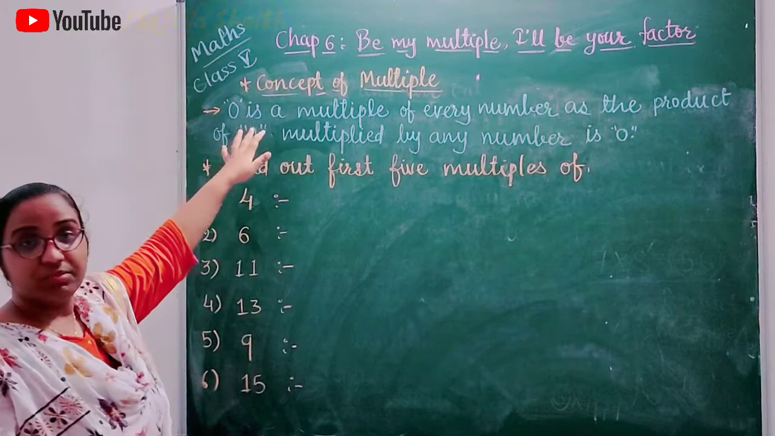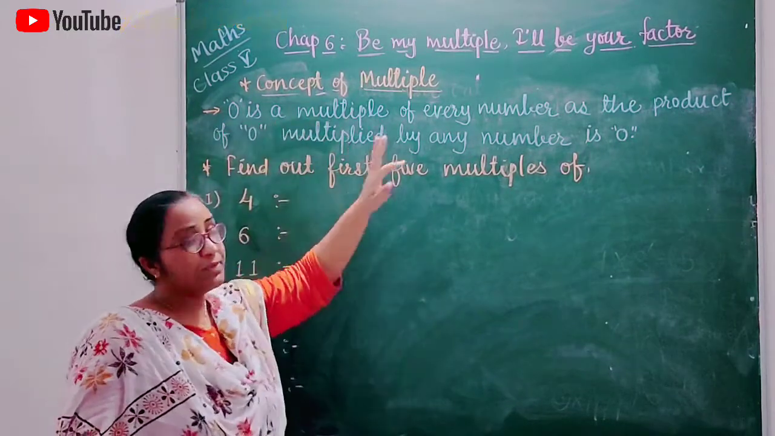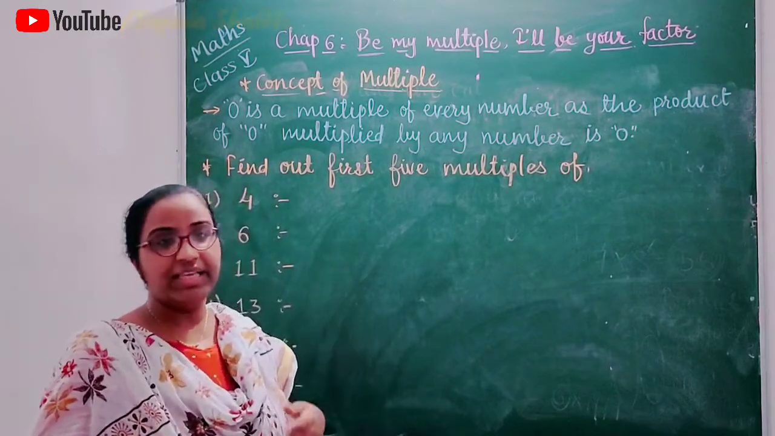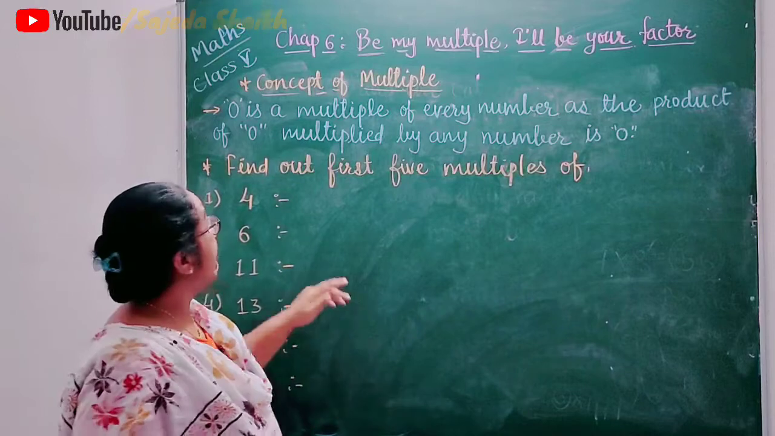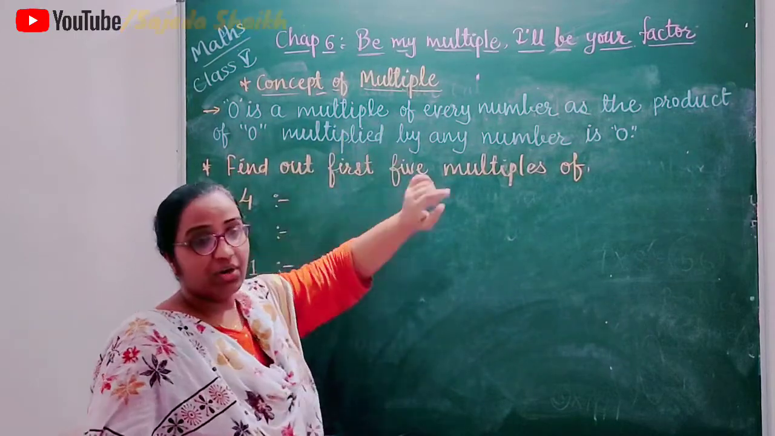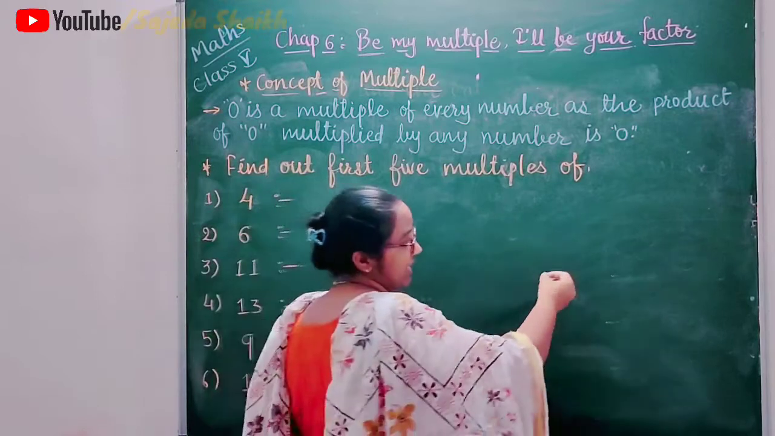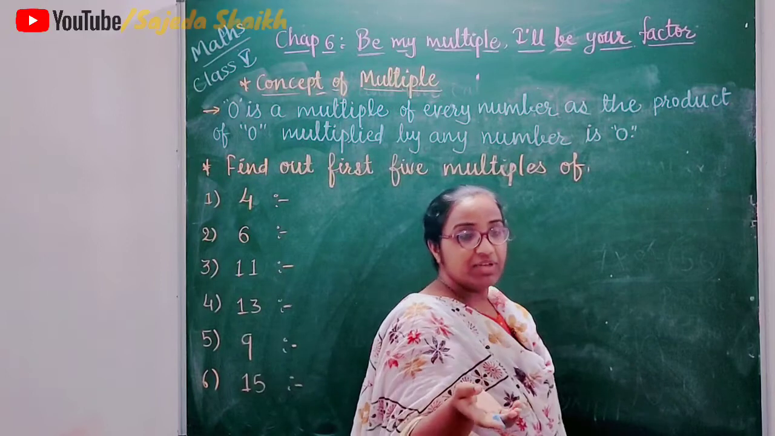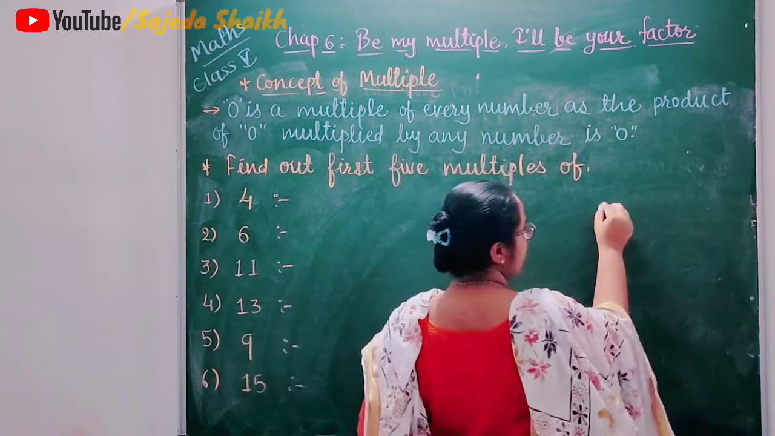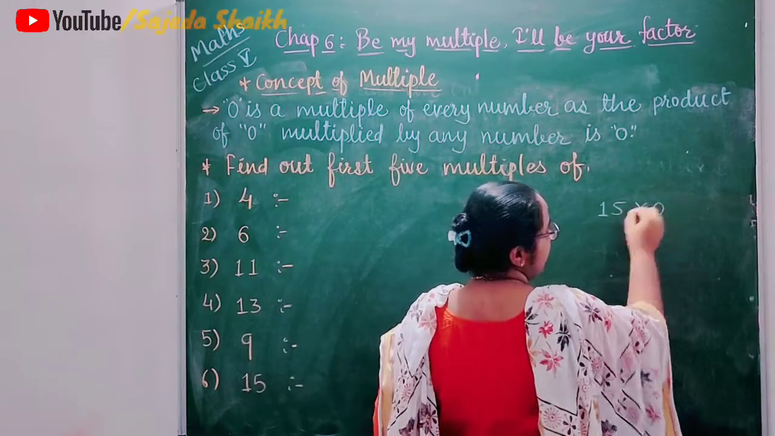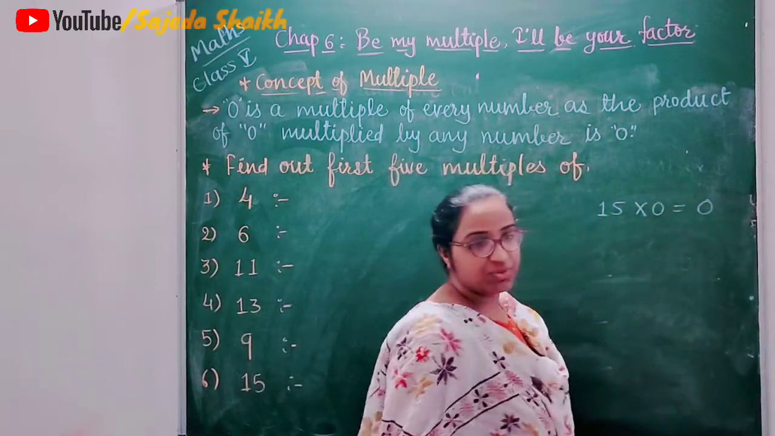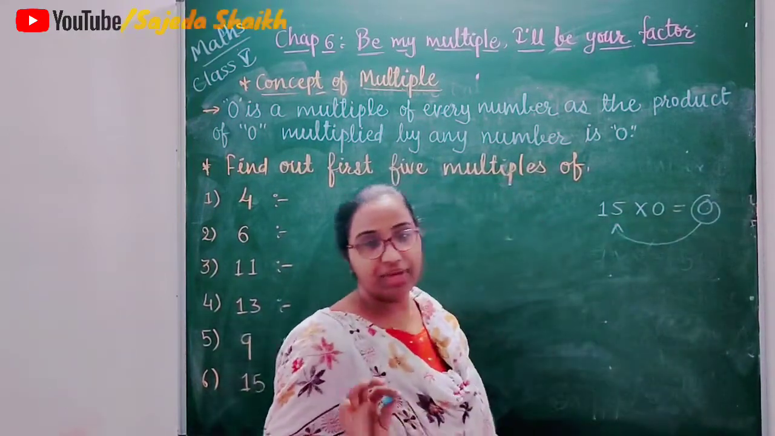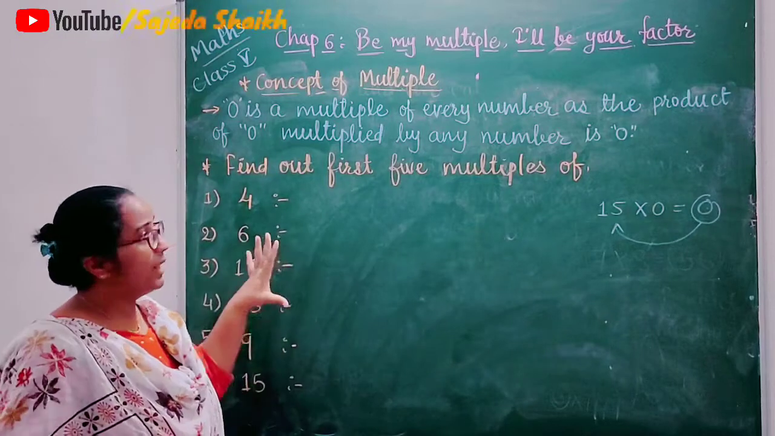Last point about multiples is 0 is a multiple of every number. We know that whenever we multiply any number by 0, we get the answer 0. That's why 0 is a multiple of every number. Now, as I explained the definition of multiple, when we multiply any two numbers, whatever result we get, that is the multiple. So here if I write 15 multiplied by 0, the answer is 0. So we can say that 0 is a multiple of each and every number. So this is all about multiples.